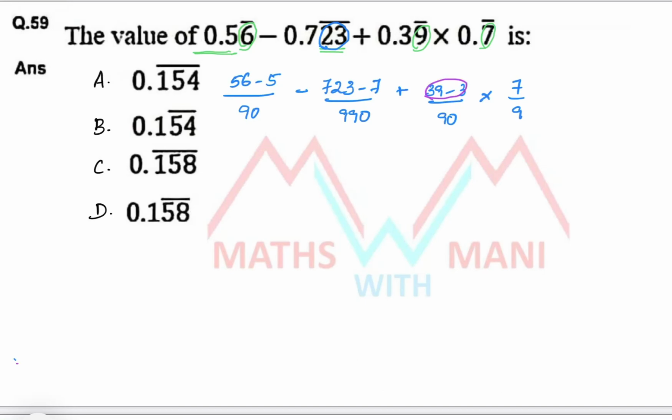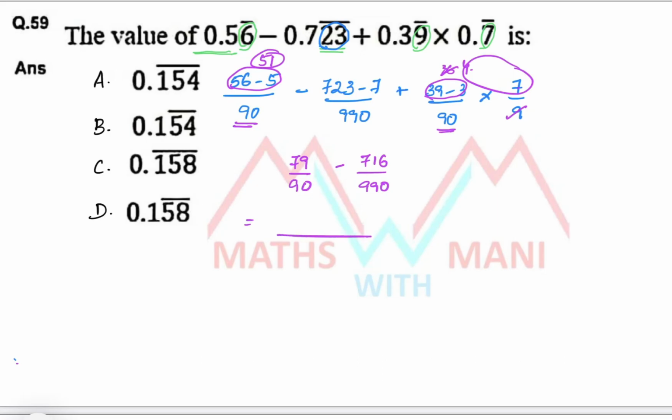39 minus 3, that is 36. So 9 ones, 9 fours. Okay. 56 minus 5, it is how much? 51. 7 into 4, 28. Since here also 90, here also 90, you can directly add the numerators. 51 plus 28, it is how much? 79. Yes, 79 by 90 minus 723 minus 7, that is 716 by 990.